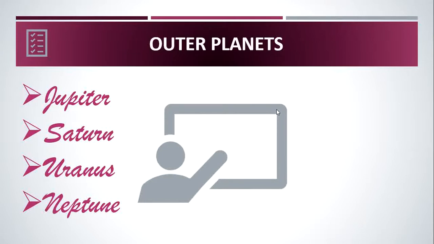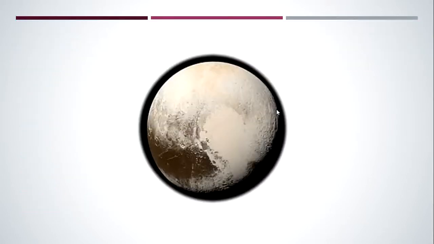Every 248 years, Pluto crosses its orbit. Can you guess this planet? Yes, it is Pluto.